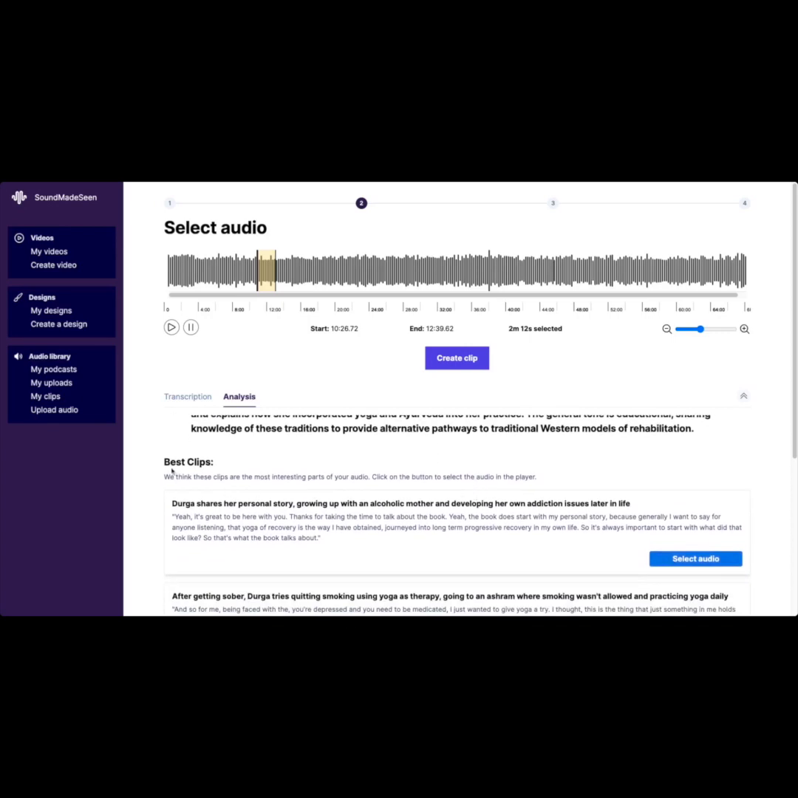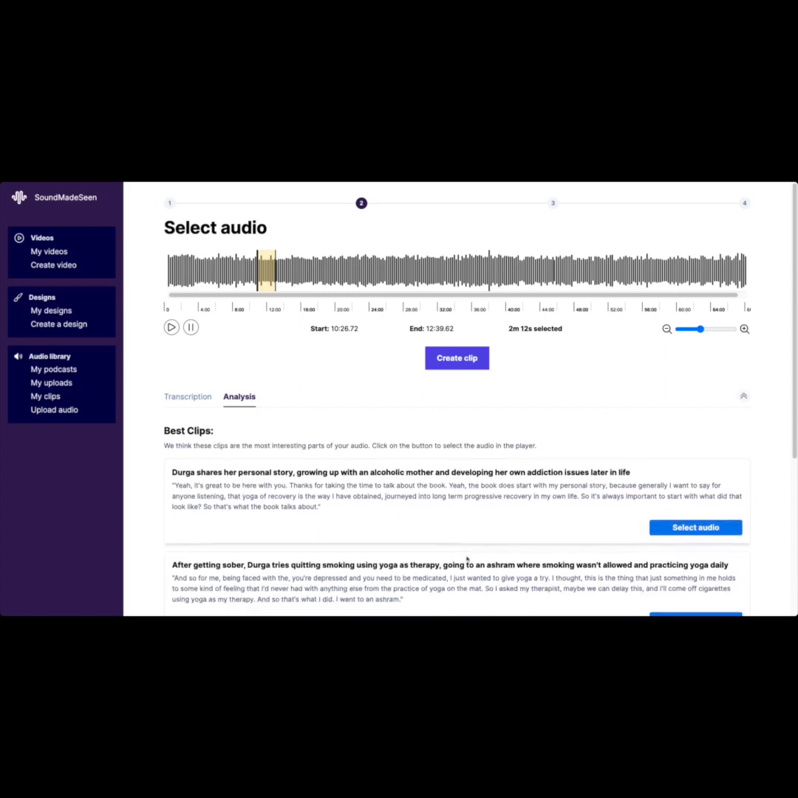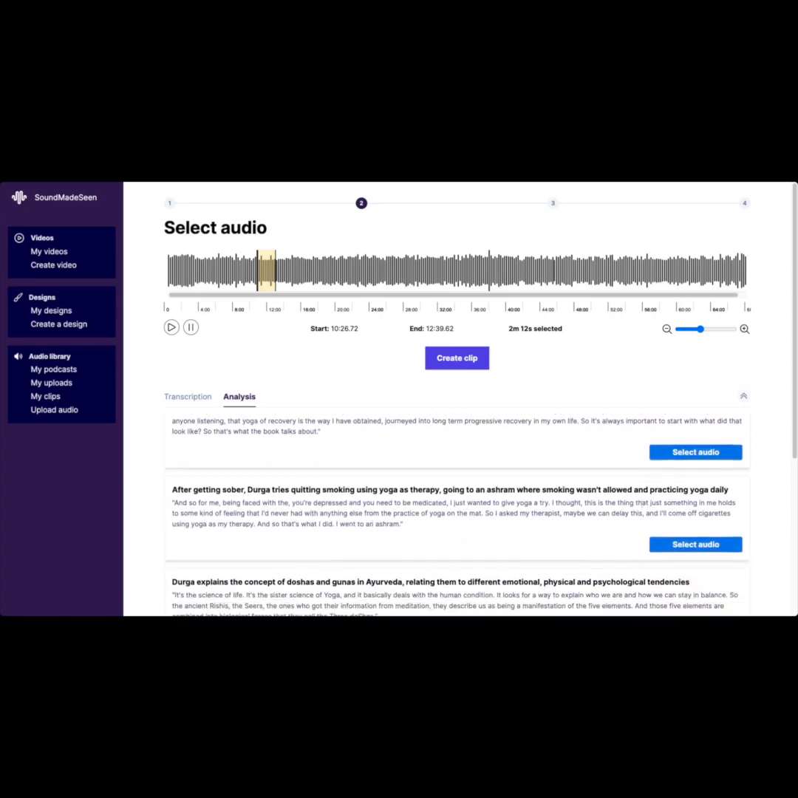And then underneath this, we have our best clips. So these are suggestions of what we think are the best parts of your audio. You can see a summary here. You can see the actual quote. And going down here, if you like, you can select audio. So this will just select the audio in the waveform editor. If you like, you could play it, or I could create a clip with it. And we've already done that in another video, so I won't go into that right now.